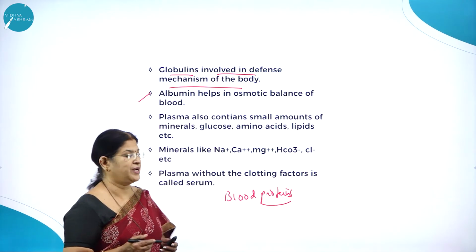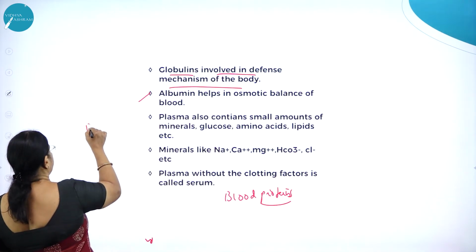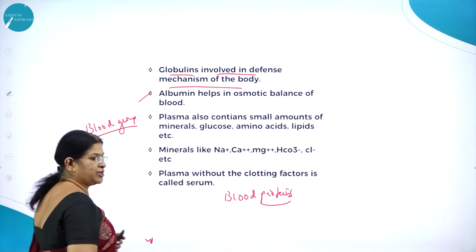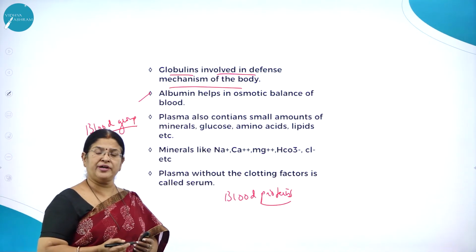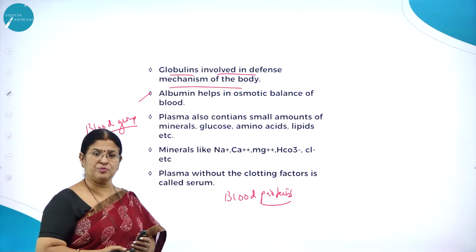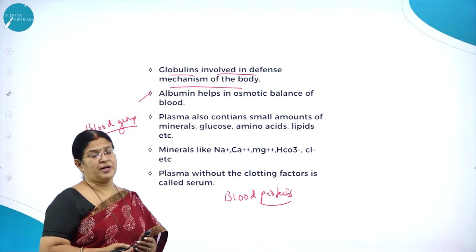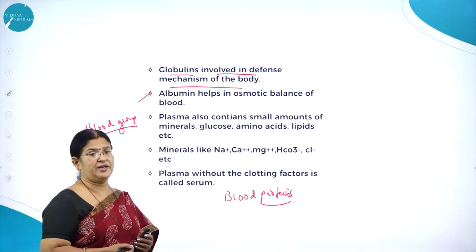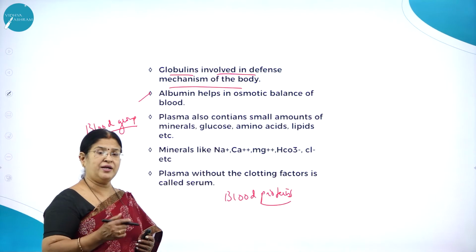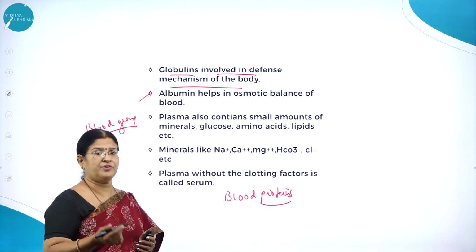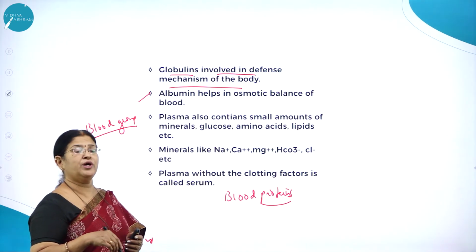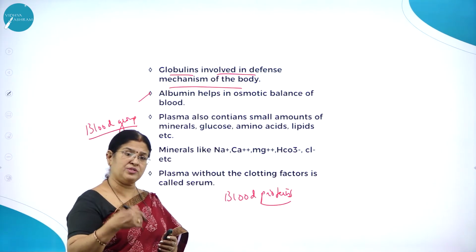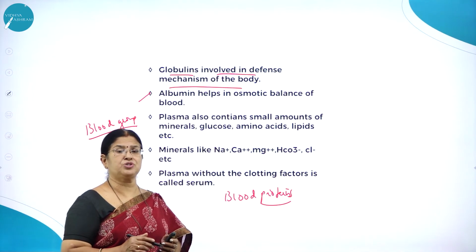I think all of us know blood groups. Each one of us has a particular blood group, and all of us know how important it is to know about our blood groups. What will happen if we don't know at the time of emergency, at the time of need of blood? Definitely the blood from the donor and the recipient should match. Who is called a donor? One who donates the blood is called a donor, and the one who receives the blood is called a recipient.